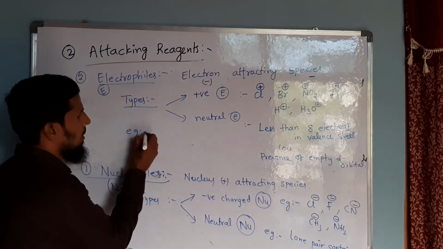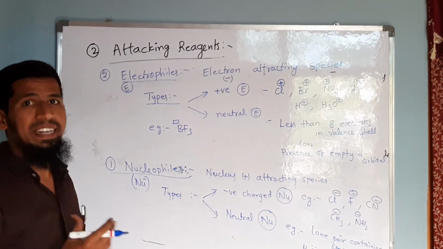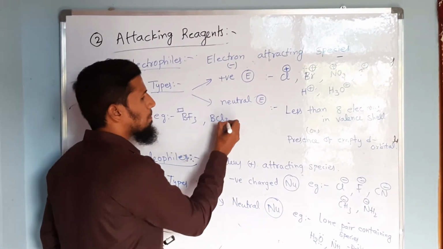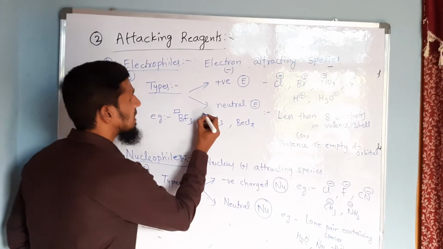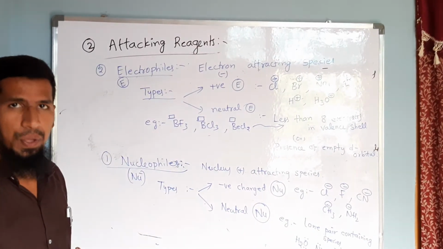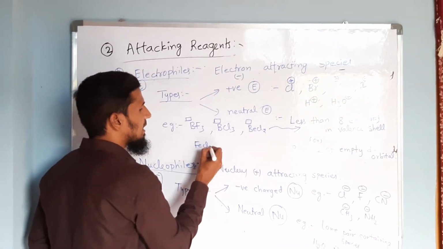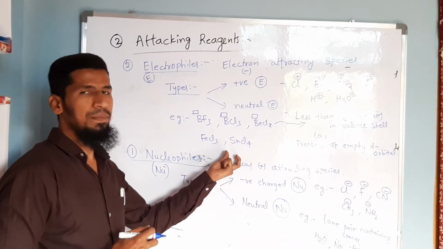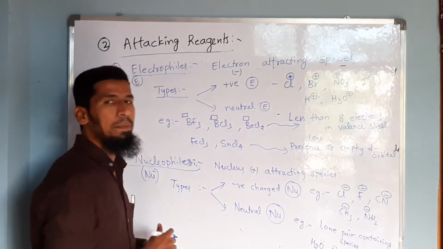Examples: BF3. BF3 has an empty orbital, that means it readily accepts an electron pair, so that's why it is electron deficient. PF3, BCl3 boron trichloride, BeCl2. These all have an empty orbital, so that's why they are considered to have less than 8 electrons in their valence shell. And similarly, for the presence of an empty d orbital you can consider FeCl3 ferric chloride, SnCl4 stannic chloride, that is tin 4 chloride. These all are considered with respect to the presence of an empty d orbital.